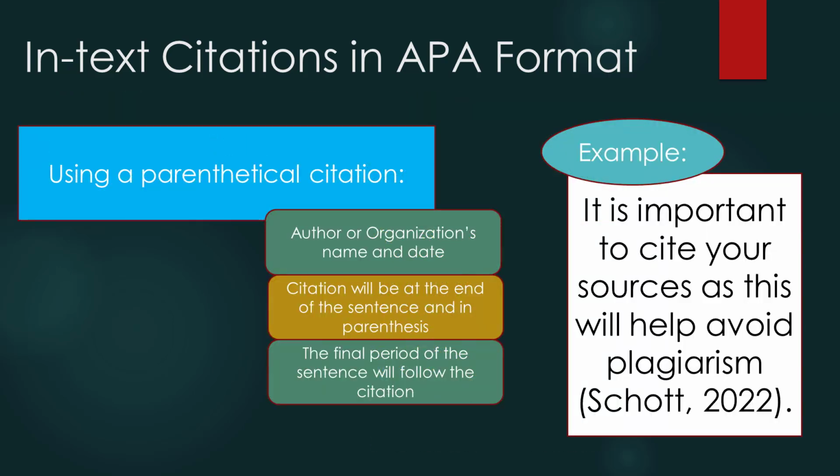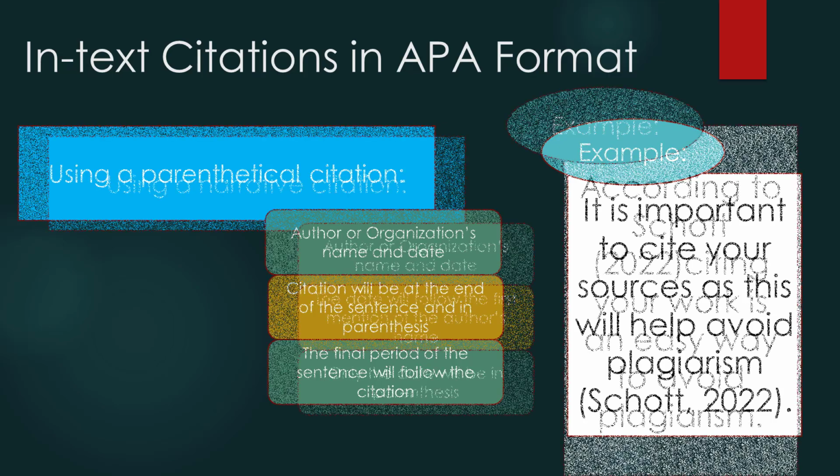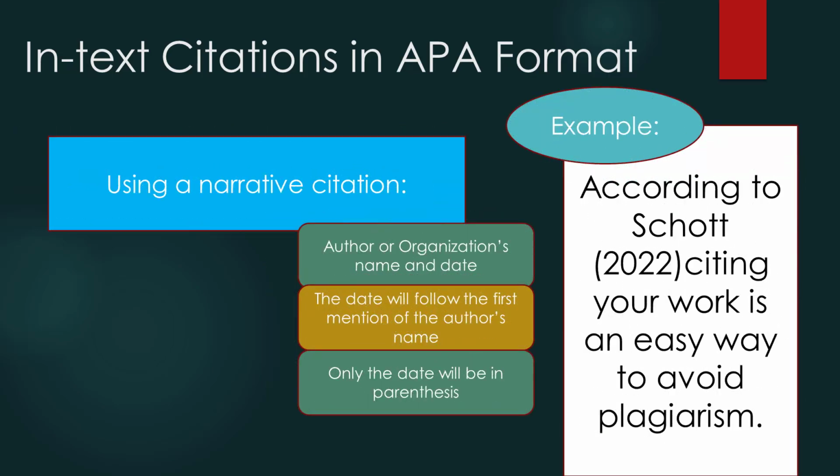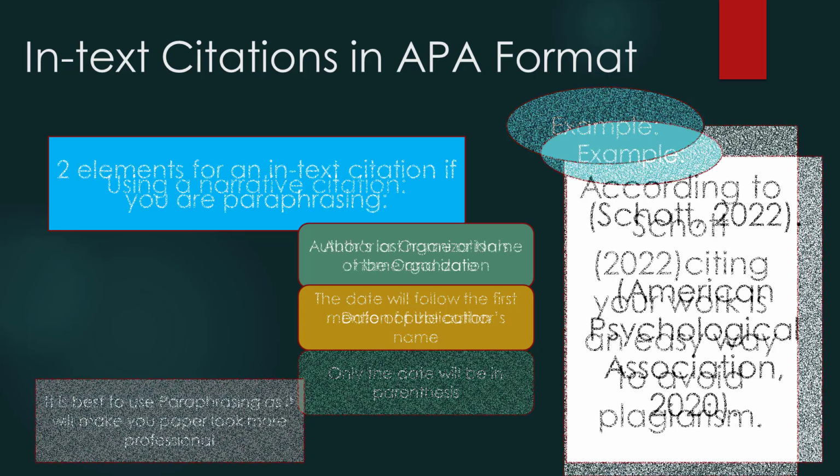So there are two ways you can cite a source in your paper. The first method is called parenthetical citation, because your in-text citation is at the end of the sentence and enclosed in parentheses. Note that the final period of your sentence will follow the citation, even if it ends with a quote. The second method you can use is a narrative citation, where you use the author's name in the body of your text. The date will follow the first mention of the author, and it will be in parentheses.